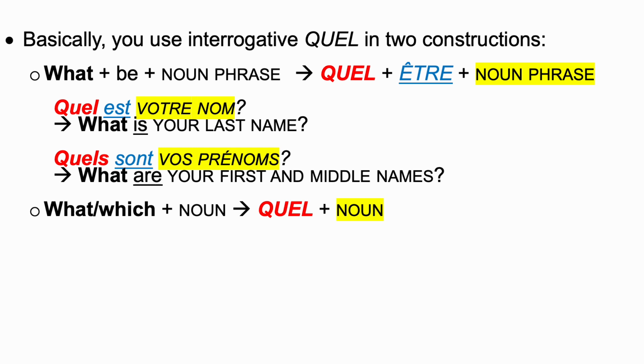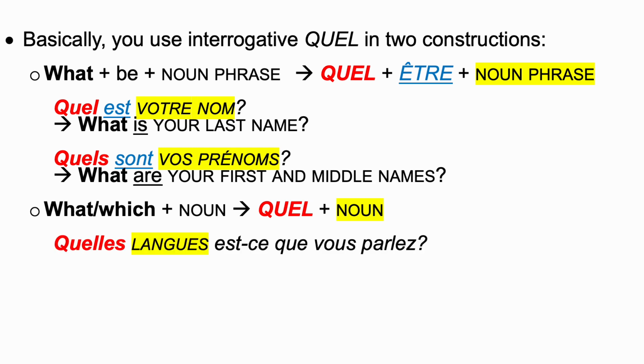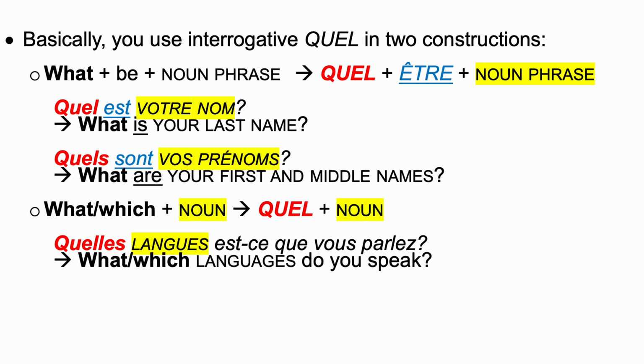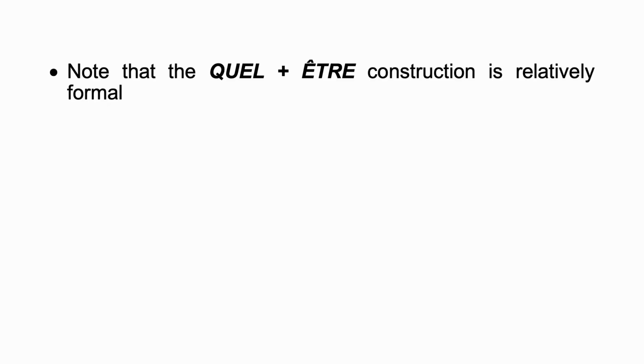Then, an example of what, which plus noun is, for instance, quelles langues est-ce que vous parlez? Quelles langues est-ce que vous parlez can be translated as what, which languages do you speak? So here, what, which determine langue, which is feminine plural. So you're going to use the feminine plural form quelles.